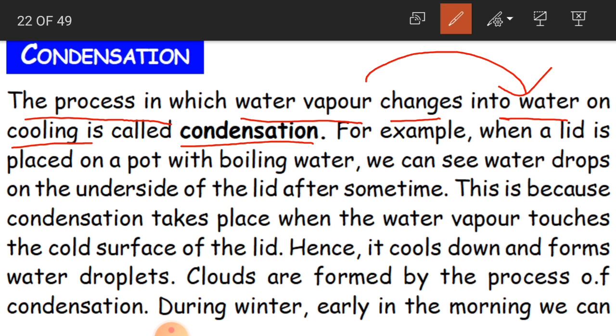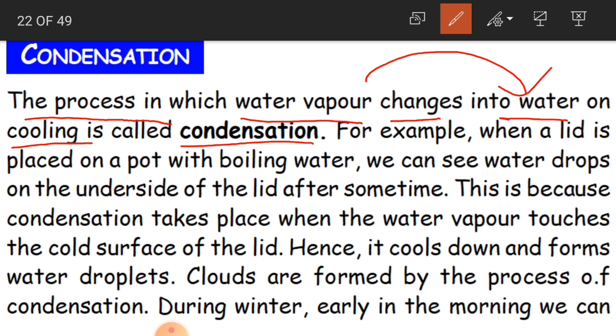Okay. For example, when a lid is placed on a pot with boiling water, we can see water drops on the underside of the lid after some time. So here is an example for you, children.